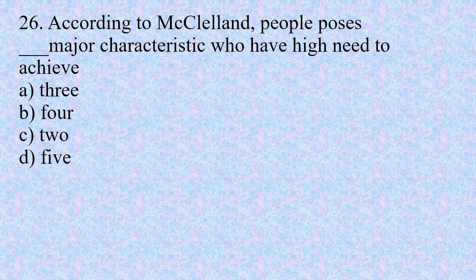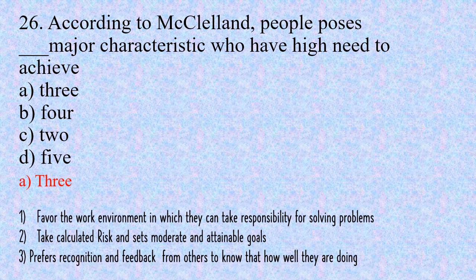Number 26. According to McClelland, people possess dash major characteristics who have high need of achievement. Option A, 3. Option B, 4. Option C, 2. And option D, 5. The right option is A. 3 major characteristics are present in individuals who have high need of achievement.